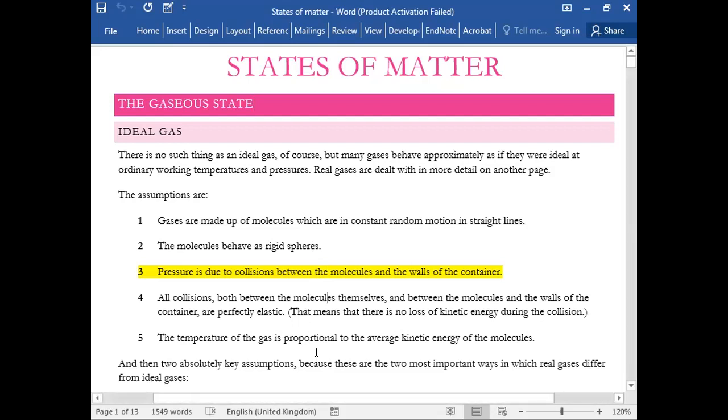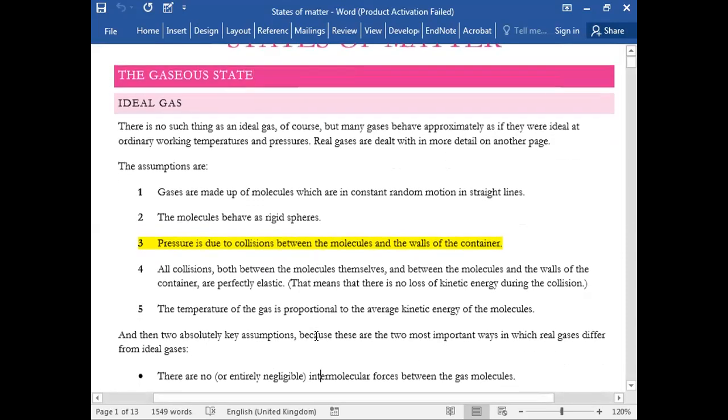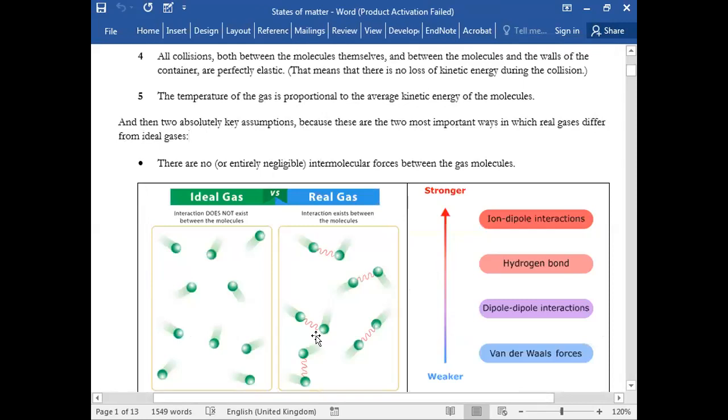The temperature of the gas is proportional to the average kinetic energy of the molecules. Again you will study this in detail in A2 physics. अभी हमारा इस पे फोकस नहीं, सारी assumptions हैं ऑफ एन आइडियल गैस के, ये सब assume करते हैं ये नहीं है, उसके अंदर ये नहीं है, this is what it follows, this is what it focuses on, सही है. But the most two key assumptions for an ideal gas are there are no intermolecular forces between the gas molecules.